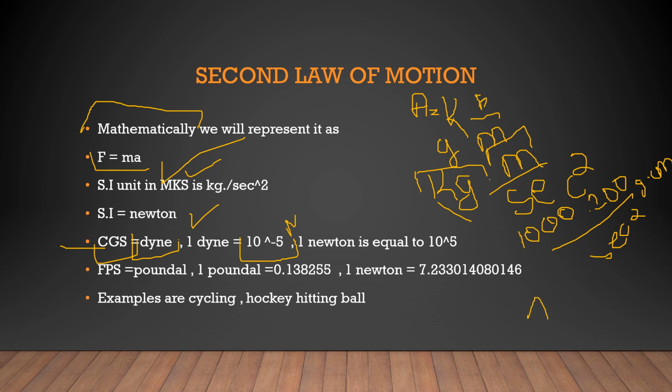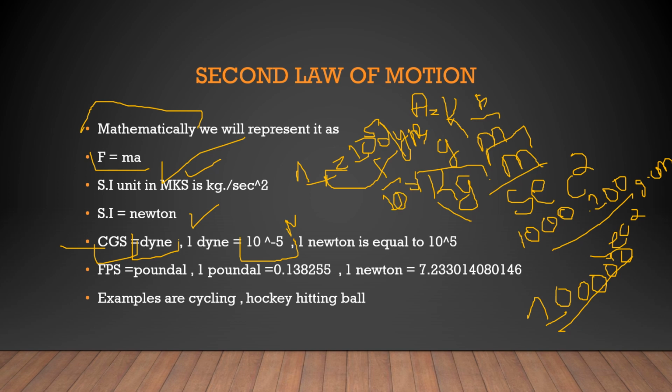Now we have 1 followed by 5 zeros. In this way we got the value 10 raised to power 5. So 1 Newton is equal to 10 raised to power 5 dyne. When we convert dyne to Newton, it will be the inverse, 10 raised to power minus 5.